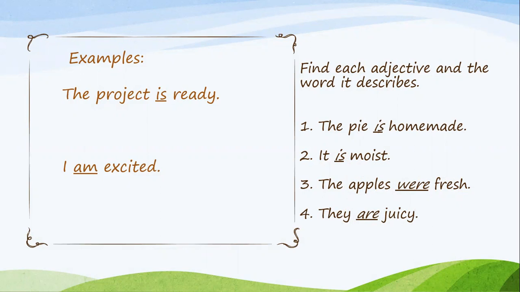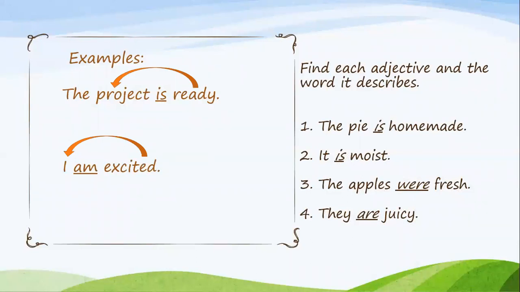The project is ready. What word is describing here? And what is it describing? Ready. Ready is describing project. The project is ready. Perfect. I am excited. Did you find the adjective? You did. Now tell me the word that it describes. You got it. Excited describes I. Good job. Let's go to the next one.